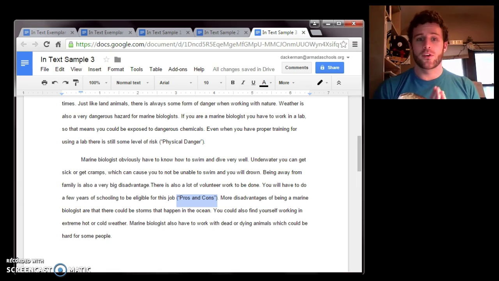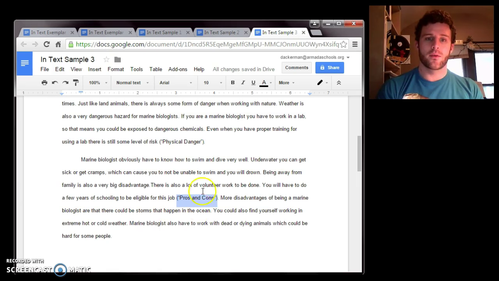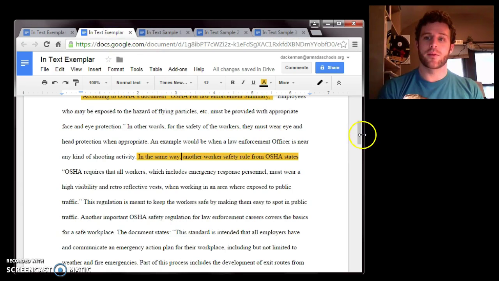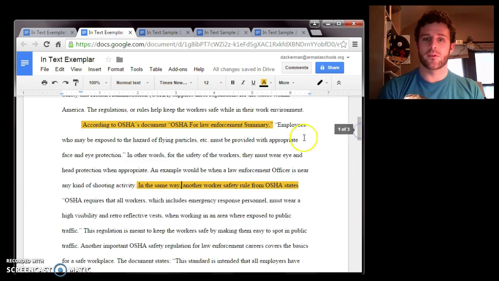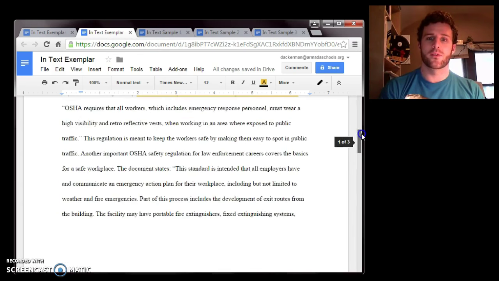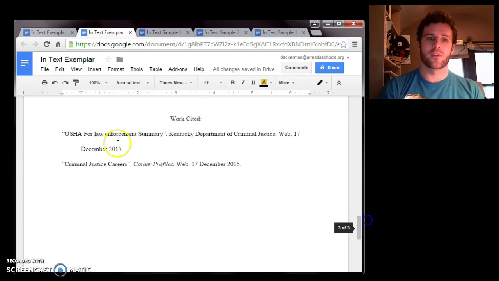So make sure you're using in-text citations, either parenthetical or introducing the source. Make sure that you are formatting it properly, and that whether you use parenthetical or introducing the source, the information you include is the same information from your works cited.